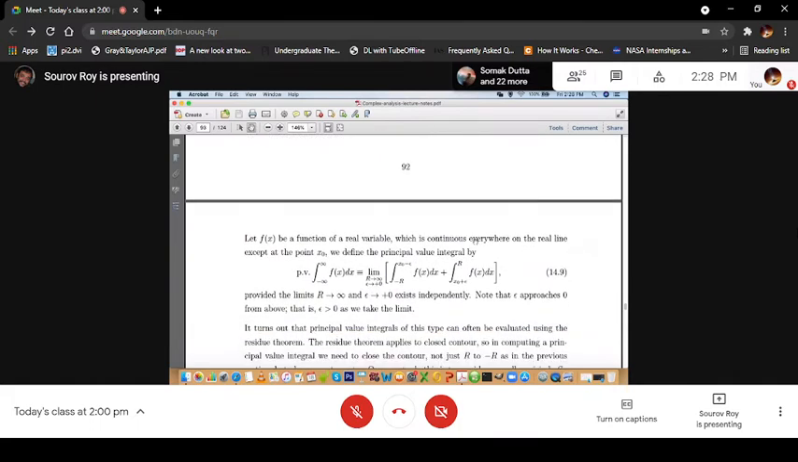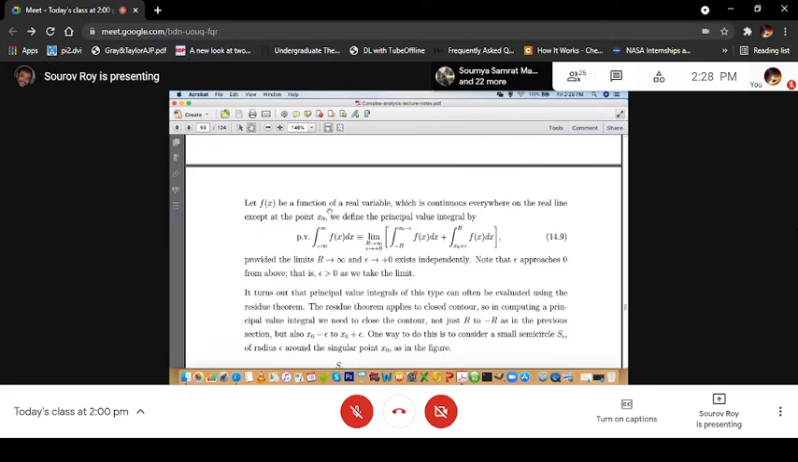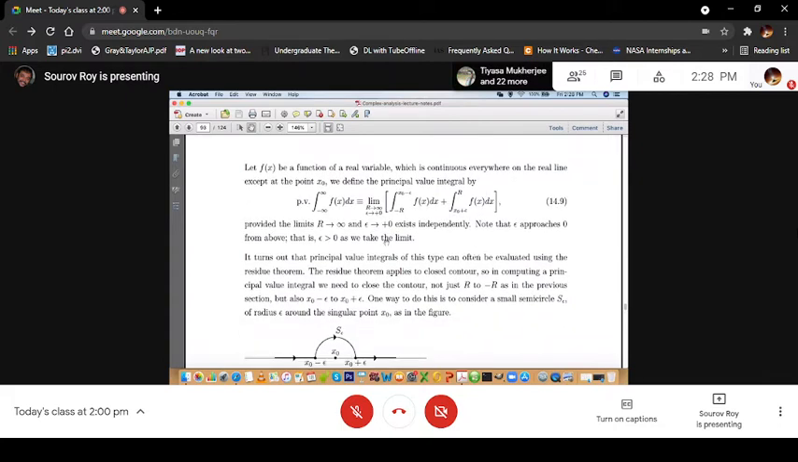In order to understand this, let us consider in general that f(x) is a function of a real variable which is continuous everywhere on the real line except at the point x0, and we define the principal value integral in this case, PV integral from minus infinity to plus infinity of f(x) dx, as the limit R tending to infinity and epsilon tending to plus 0. By epsilon tending to plus 0, I mean that epsilon approaches 0 from above, that is, when you take the limit, epsilon is greater than 0. We will see why it is that.